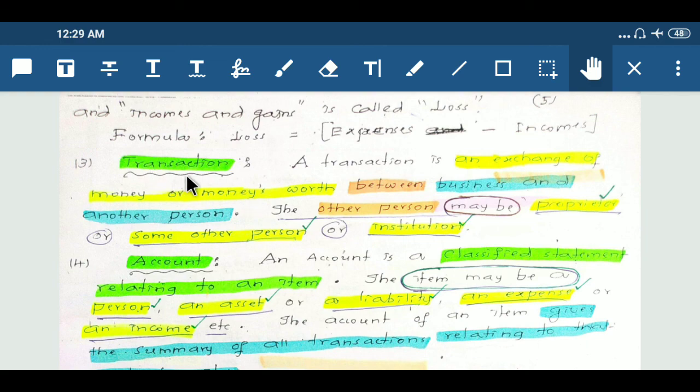Next, the 13th concept is transaction. A transaction is an exchange of money or money's worth between business and another person.